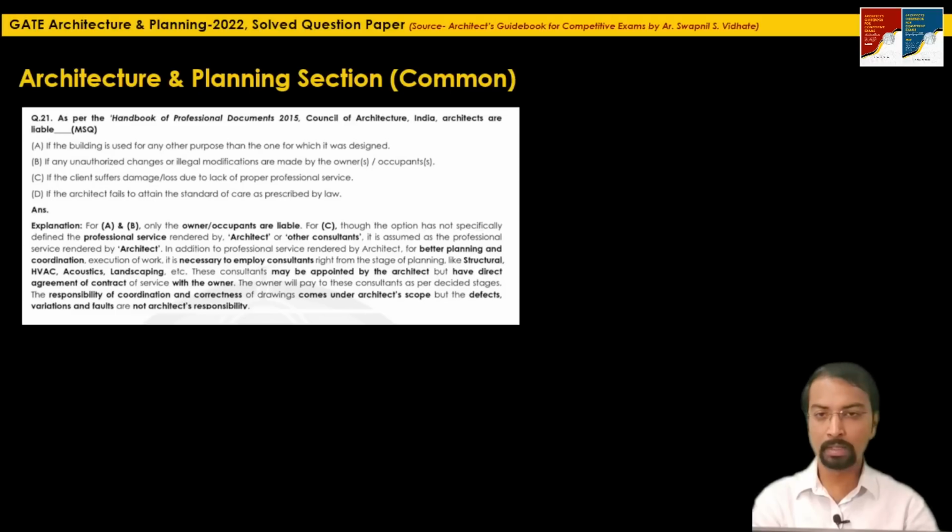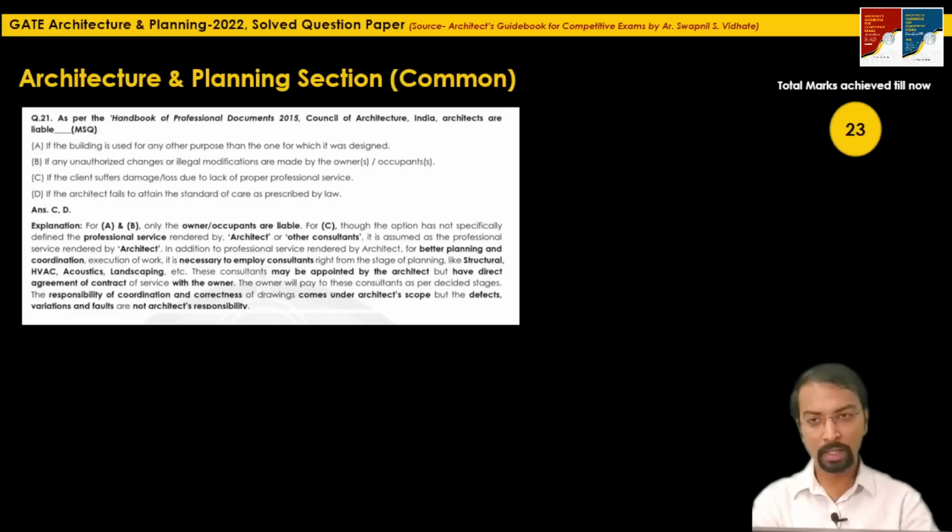So here the correct options in this MSQ question are C and D, 1 mark question. So we have achieved total 23 marks till this question.